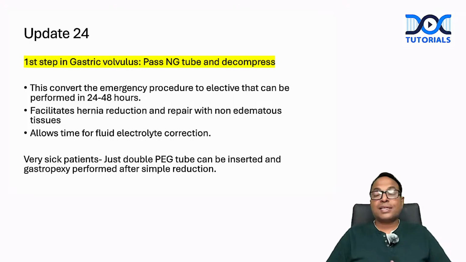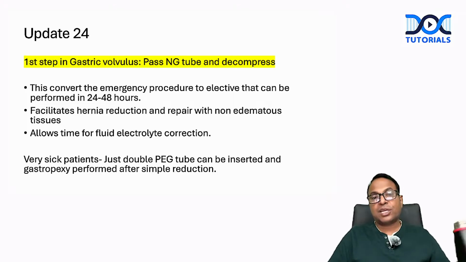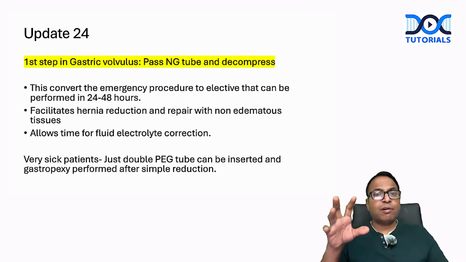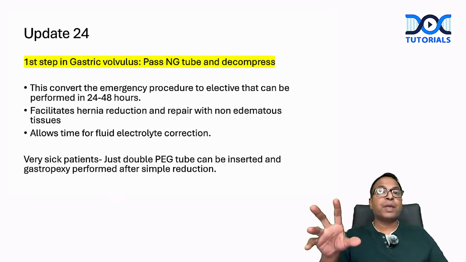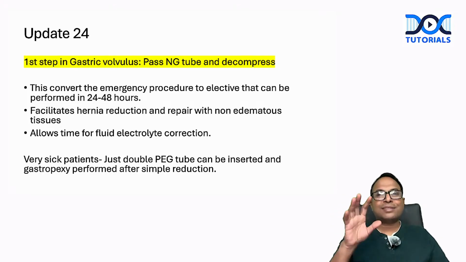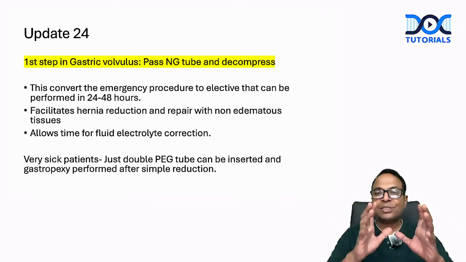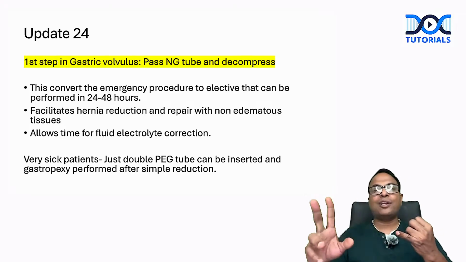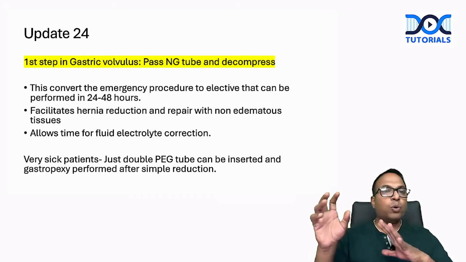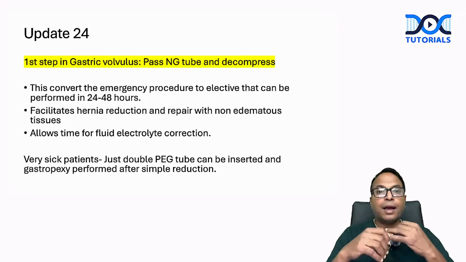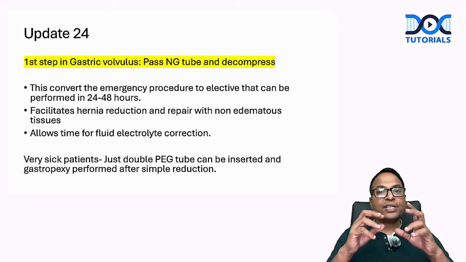And gastric volvulus, there is a very important update. We used to read that gastric volvulus means it's an emergency. Gastric volvulus is usually seen with the paraesophageal hernia, and when there is a gastric volvulus, we should operate immediately. That is an old concept. This concept is now changed. The first step is to put a nasogastric tube and decompress. By doing a nasogastric tube and decompressing, you have now converted an emergency procedure to an elective procedure that can be performed in 24 to 48 hours. So no need to do immediately. This facilitates reduction and repair with